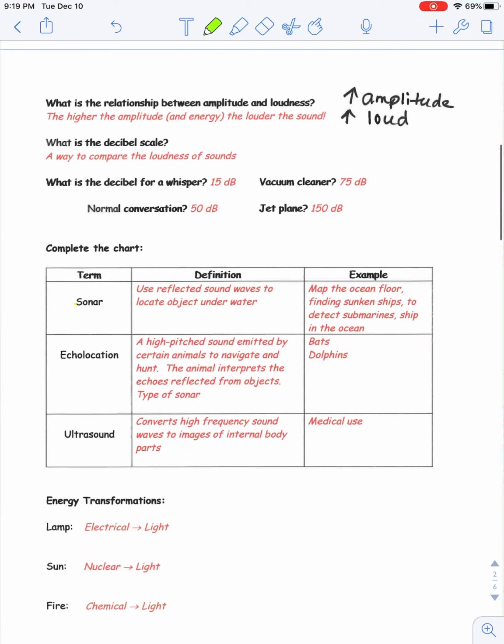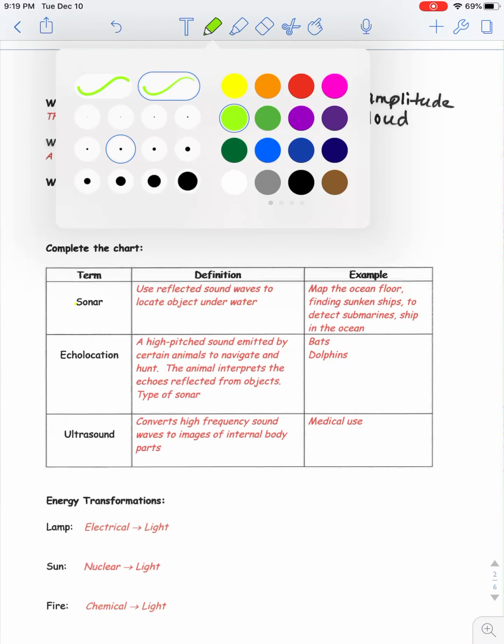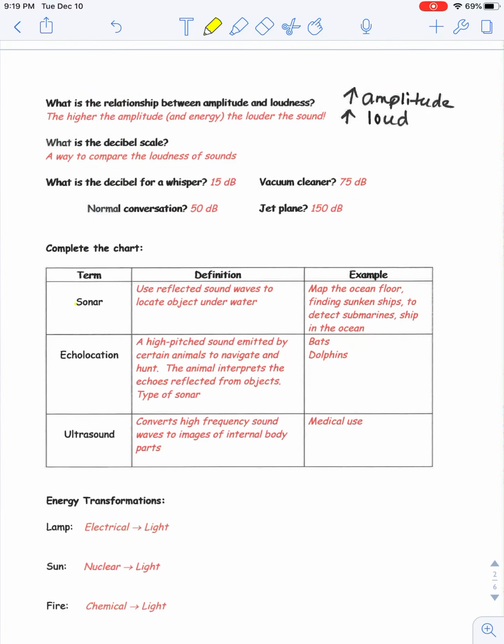What is the relationship between amplitude and loudness? Let's go ahead and change that color out here. The higher the amplitude and energy, the louder the sound. So this also has a direct correlation. Increase energy, increase amplitude, increase loudness.